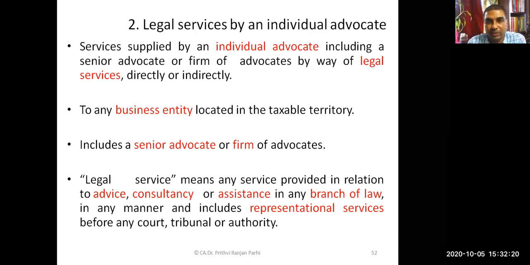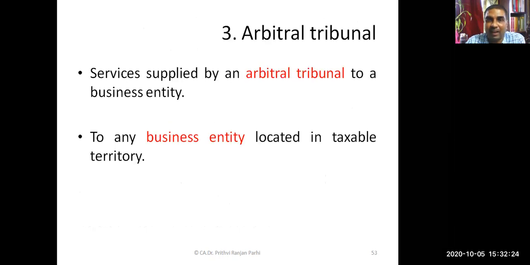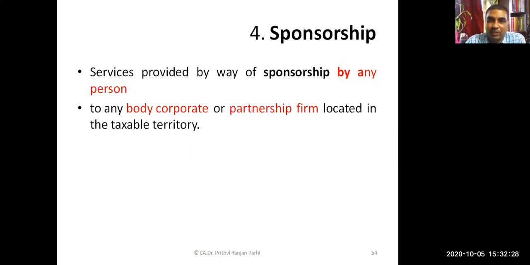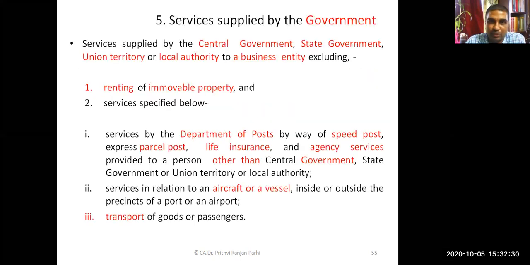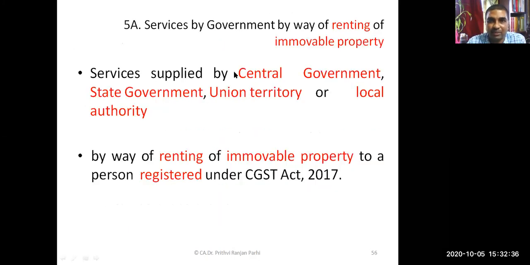There are a few other services also to which reverse charge mechanism is applicable. The third is services provided by an arbitral tribunal, sponsorship services, and services supplied by government. These are the list of certain items.